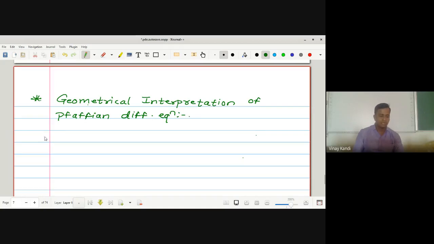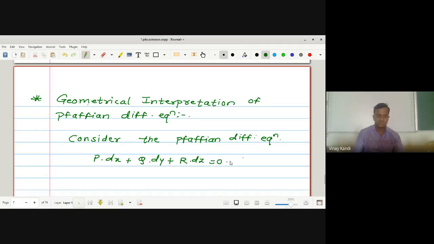Okay, now look at here. Consider the Pfaffian differential equation of the form P dx plus Q dy plus R dz, which is equal to 0. Give it as equation number 1.